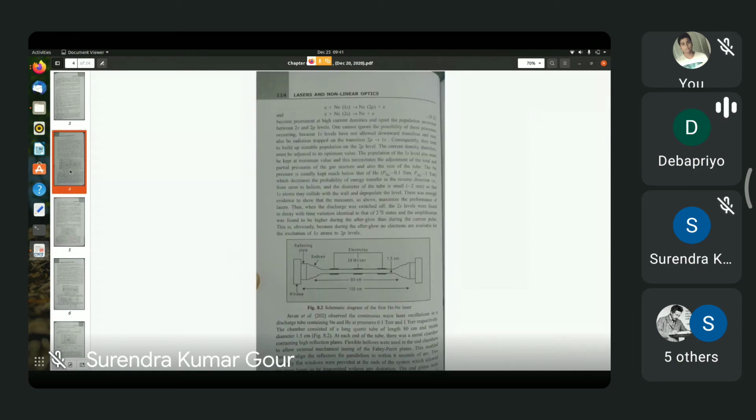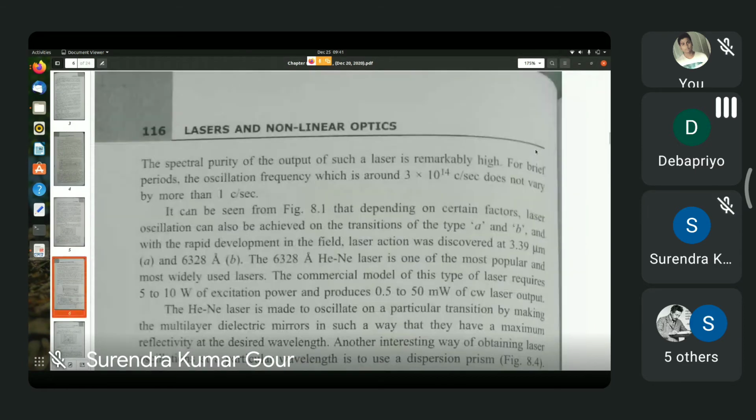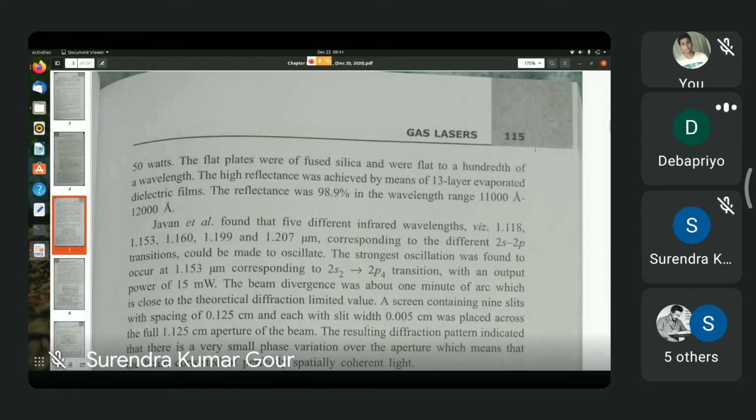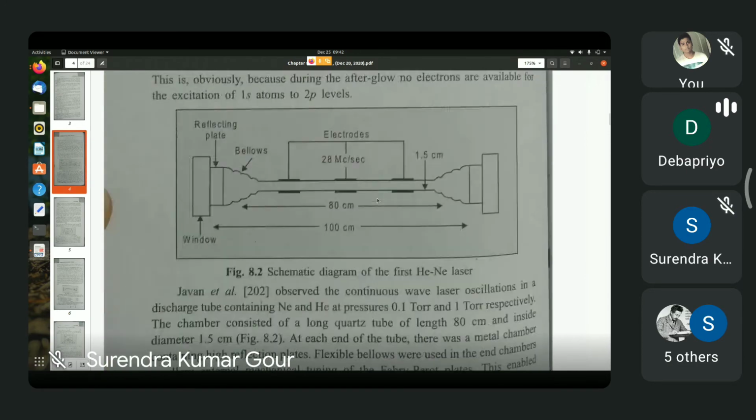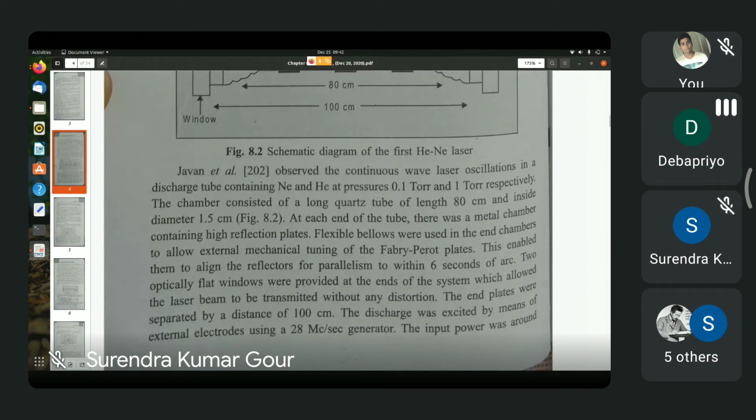It is always possible that an excited neon atom, say one that has been raised to the 3s level, can transfer its energy back to helium to excite it to the 1S level. What had happened is that helium was excited to the 1S level, then it collided with a neon atom in the ground state, lifted the neon atom to the 3s level, and in the process itself got de-excited and dropped down to the ground state.